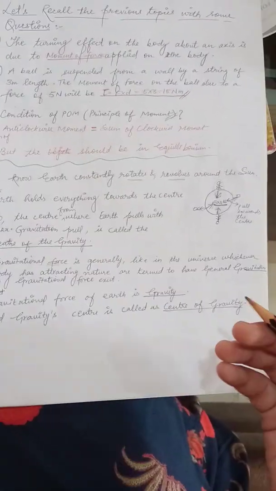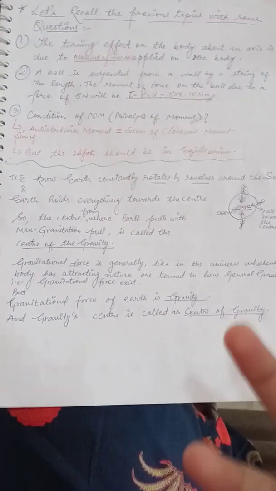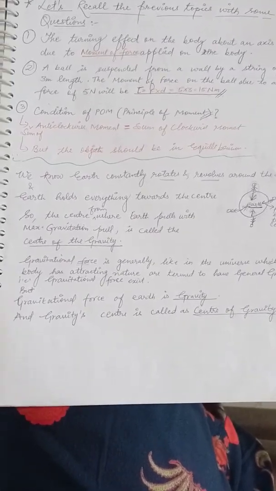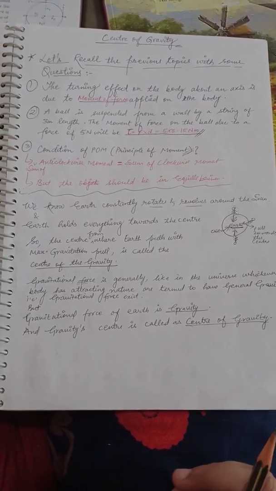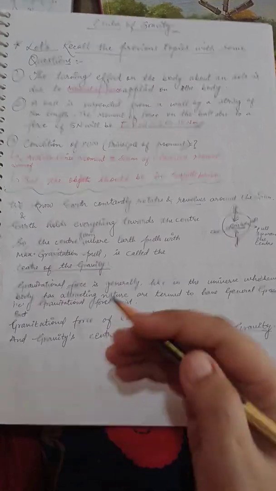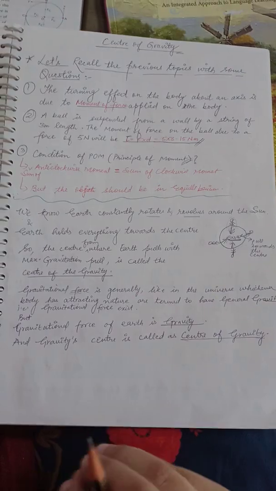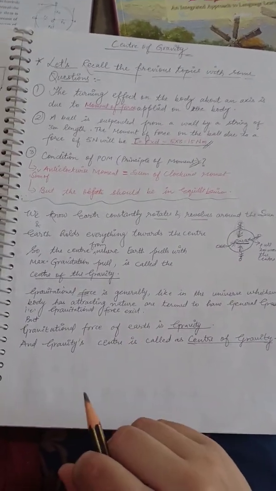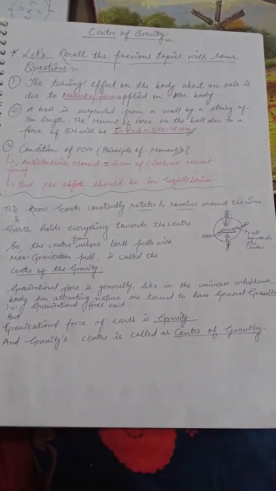Gravitational force is general, in the universe, whichever body has attracting nature is termed to have general gravitation. But the gravitation force of earth is gravity. And gravity's center is called center of gravity.